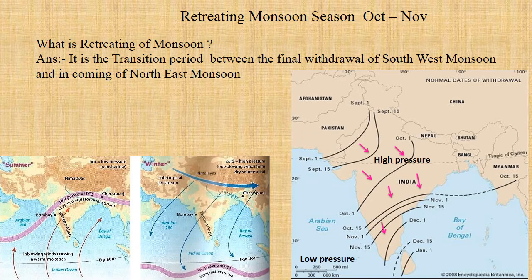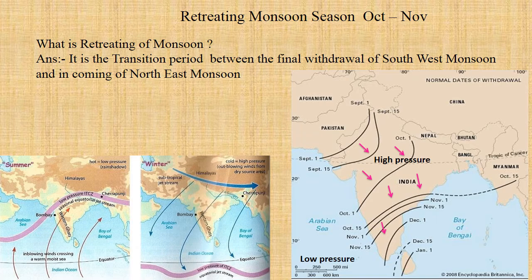Now why has this happened? Because the pressure on land and water has changed. In the winter season, the land has cooled down, so high pressure has developed on the landmass of our country. Even the water body has cooled, but compared to land, the water is still warm, so low pressure develops on the water body. So the winds will start retreating.